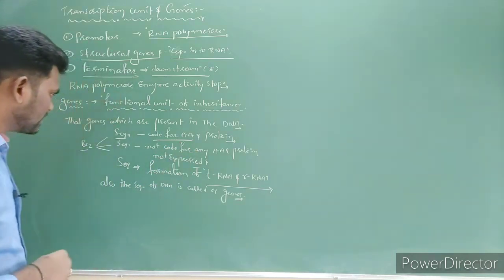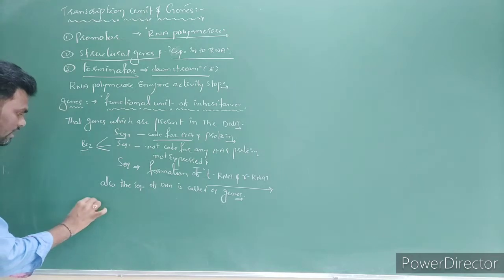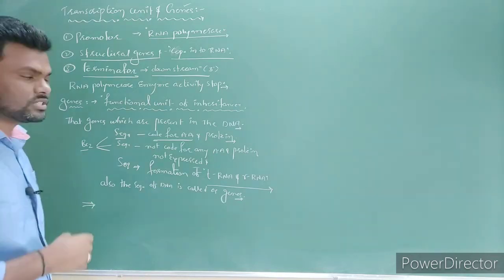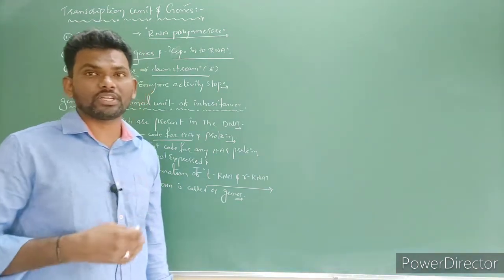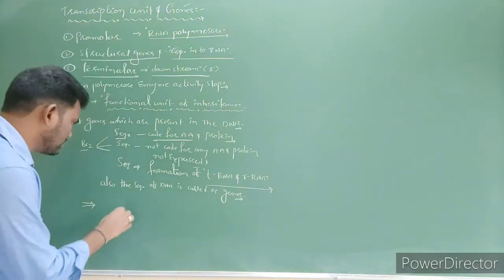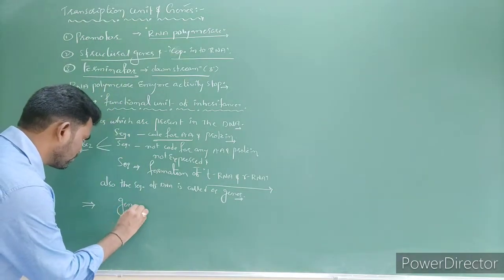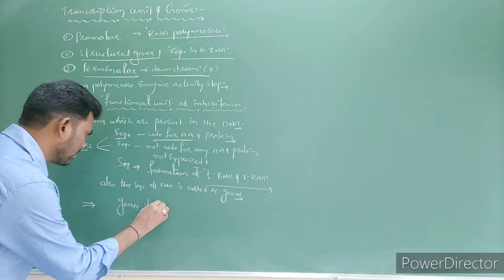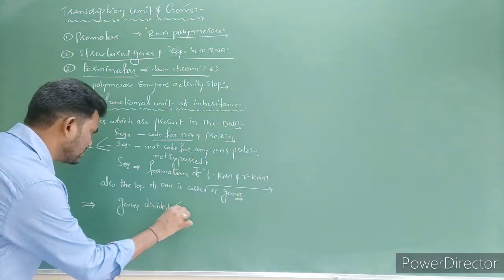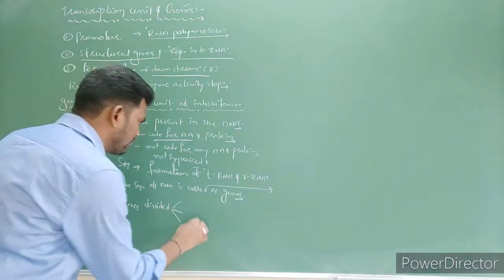Later, the scientists classified the genes into three types based on their functions. The genes are divided into three types based on their function.